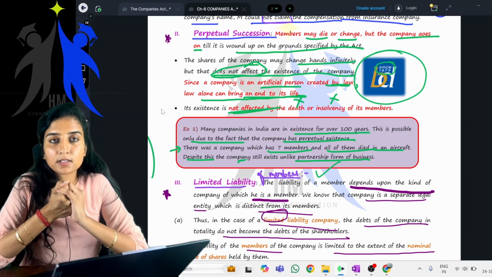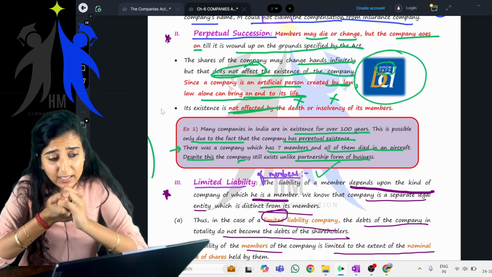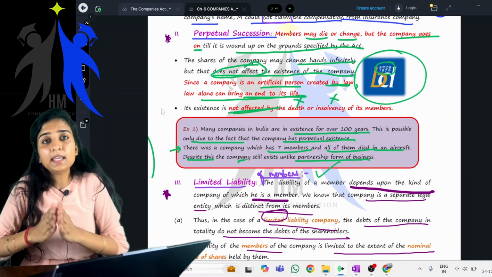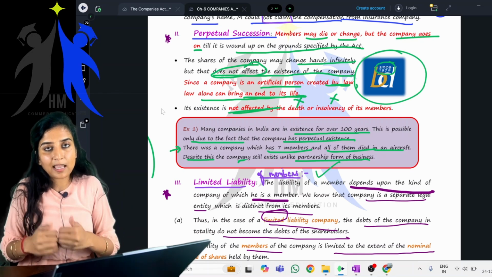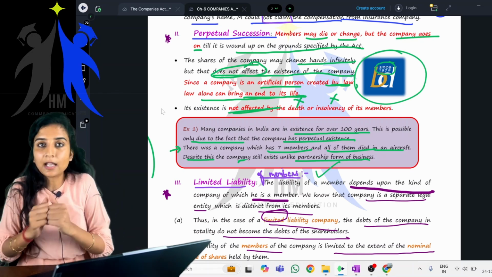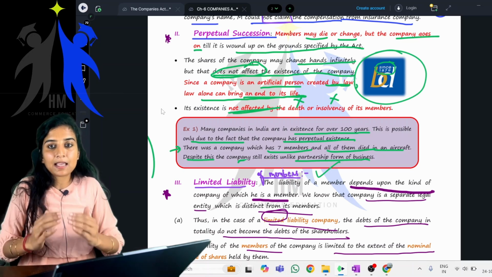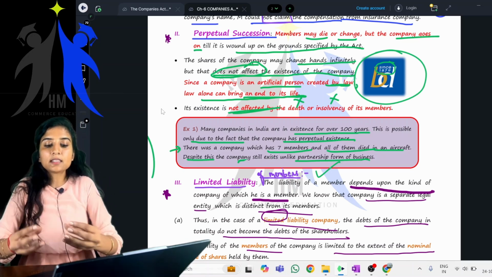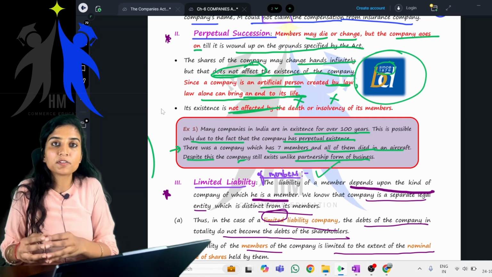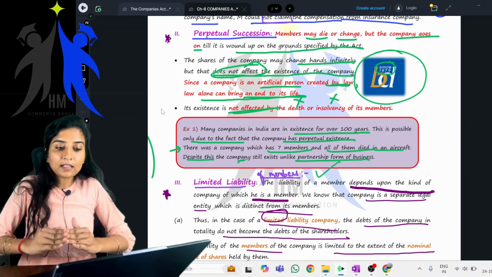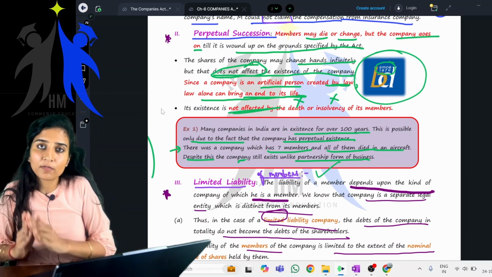Now, perpetual succession. What does perpetual succession mean? It means that the company goes on forever, continuous existence. That is, even if the members die or even if the members change, that does not affect the company. The company is an artificial legal person and it is born by law. It comes into existence by the provisions of the act or law, and it will be destroyed only by the act or the provisions of law.